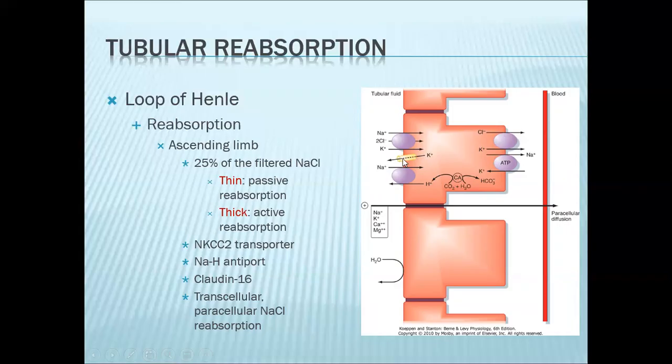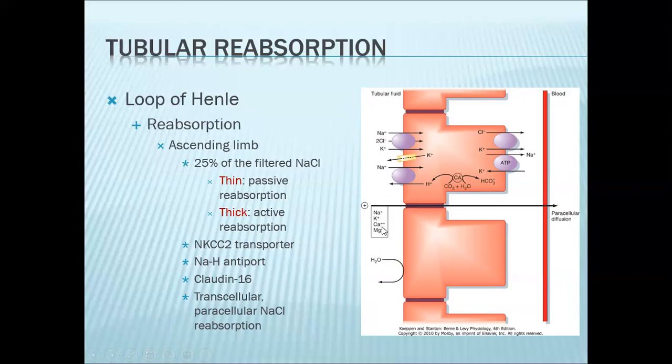Since potassium leaks out into the filtrate, this will now impart a positive charge on the filtrate. This positive charge will create an electric gradient that will favor reabsorption of other cations passing through Claudin-16. In this diagram, they can go via the paracellular route through your Claudin-16.